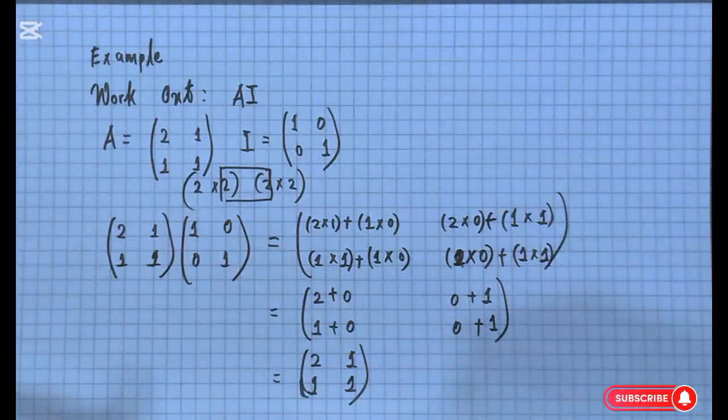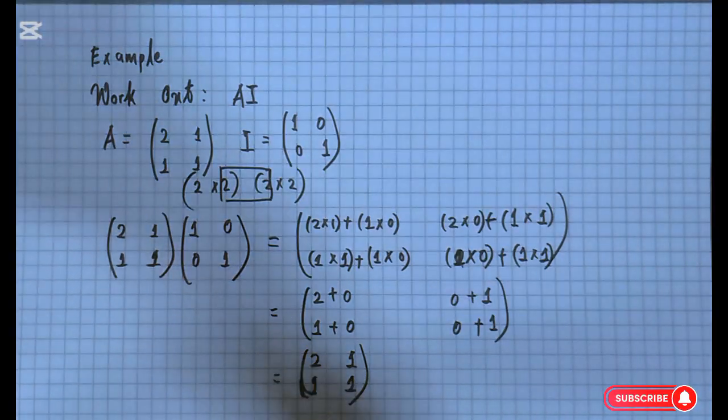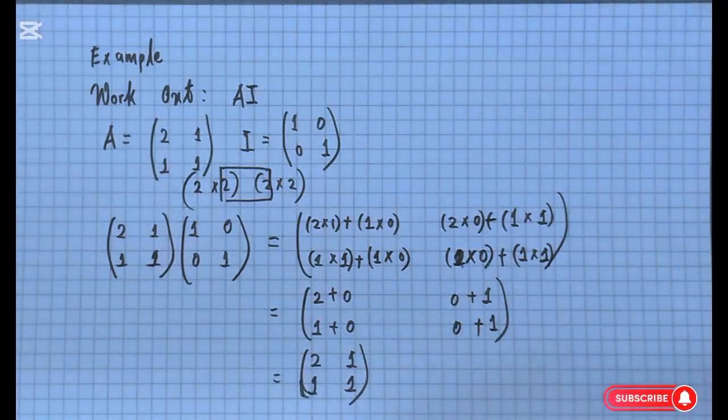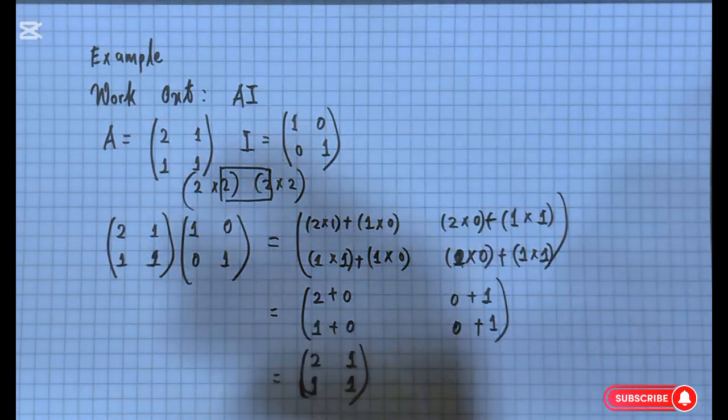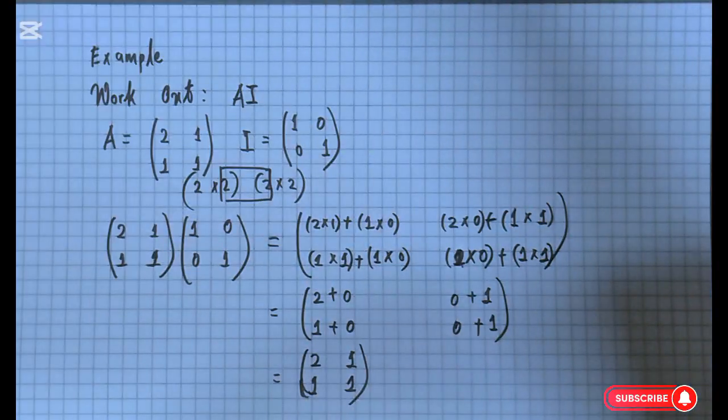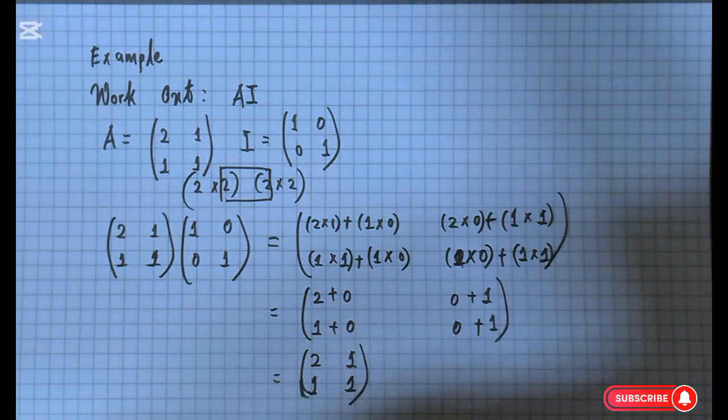So I want us to work out an example where we're going to take a matrix and try to multiply it by its inverse and see what answer we get. Is it going to be an identity matrix as we have said? Let us go ahead and work out that example and see what we get.